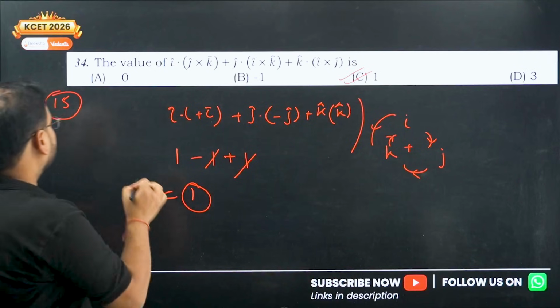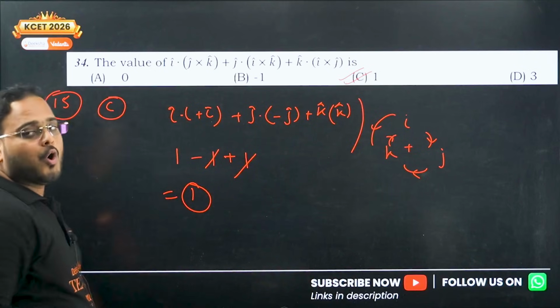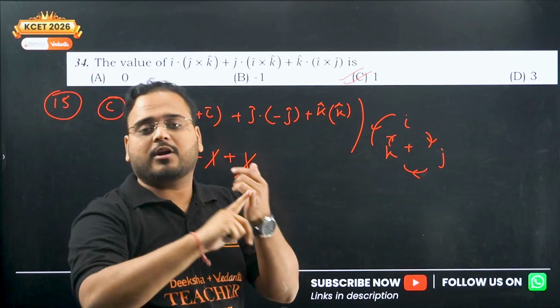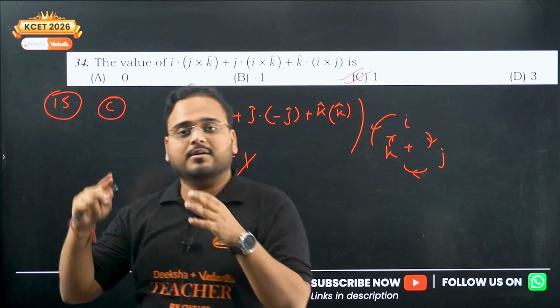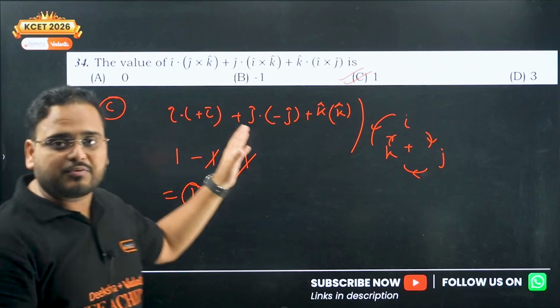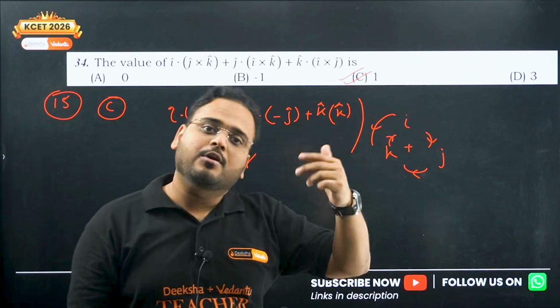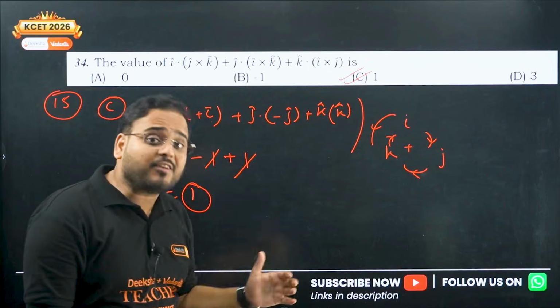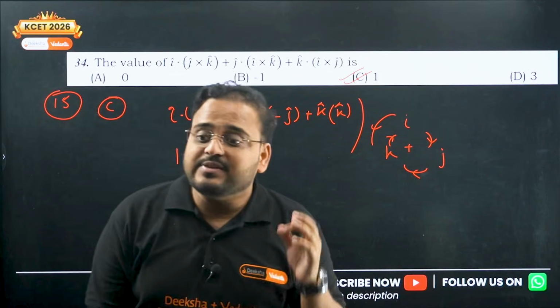Option C. So this is the end of all the MCQs. Can you see the variety that I brought today? From the dot product, cross product, angle between them. So different types of questions I've taken. If you follow these properly, if you solve these questions, and after this, if you have time, you can solve more questions from the question bank or NCERT. But this is a must. Do not forget to solve these questions first. It's very, very important.